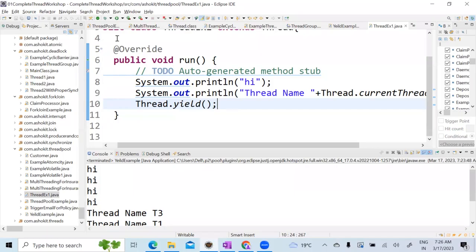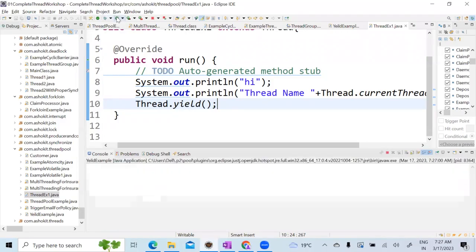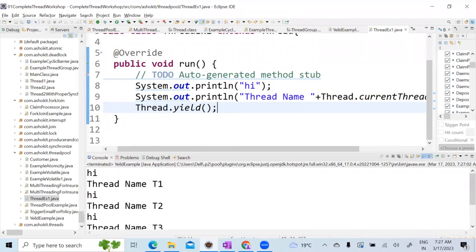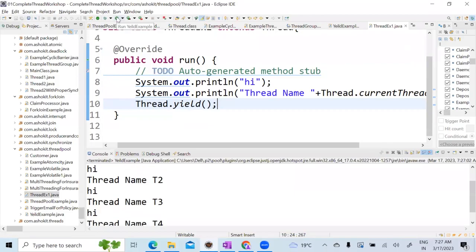So if that is the reason, sometimes you are getting an output in the middle, correct? Some threads are executing and you are getting some output, correct? Yes, it is giving the chance so that another thread is executing. That's the meaning. Look here, I've kept a hi first and then the thread name. Whenever you say thread dot yield, again some other thread is coming and executing, right? Yes. Yeah, that's it.